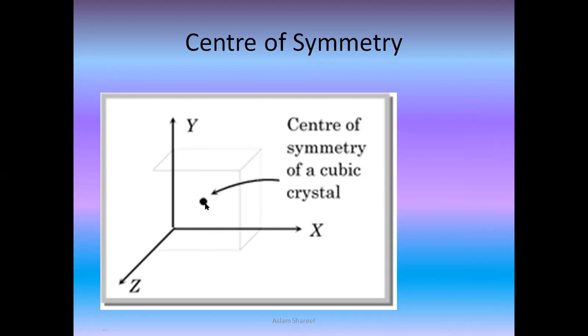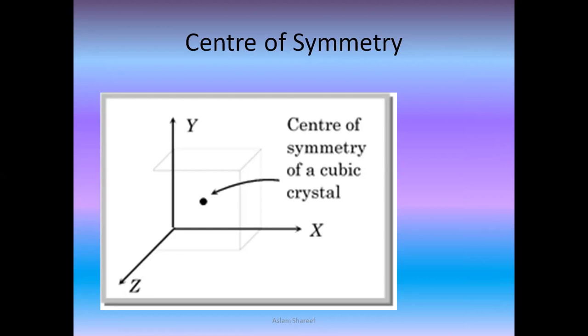The total number of planes, axes, and centers of symmetry possessed by a crystal are termed as elements of symmetry.